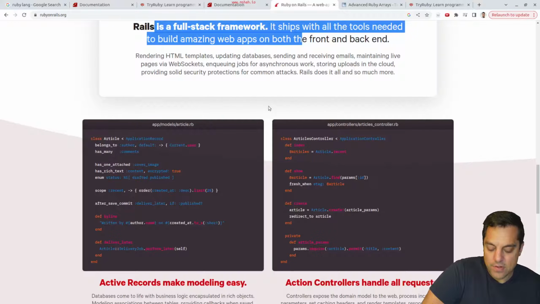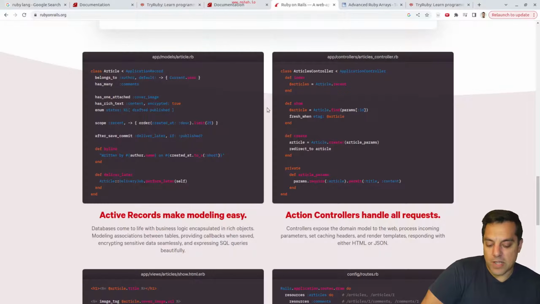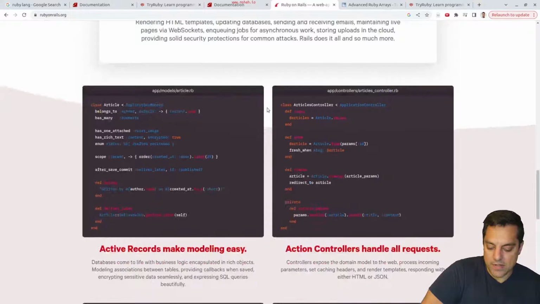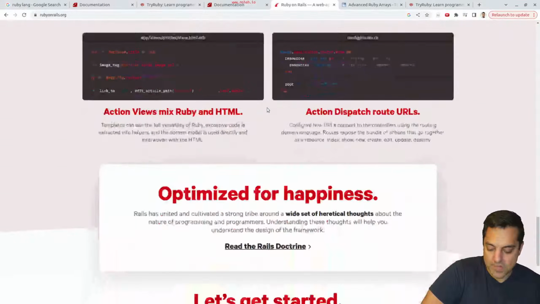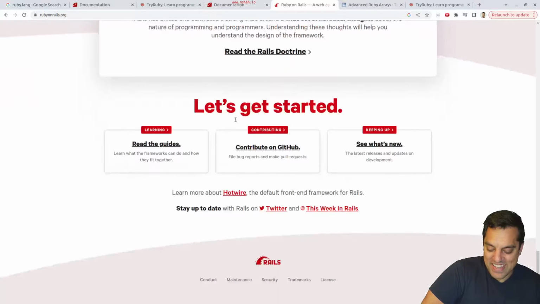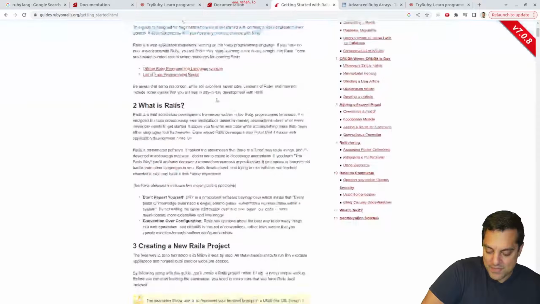Yep. Note a lot of boot camps, for instance, will teach folks Ruby for building applications, and that's true. Yeah, if you can use this, I mean, same with Python, right? You can use it as a full stack tool. So, anyways, optimize for happiness. I like that. And they've got some guides here. Okay, so getting started. That's probably where we should start.